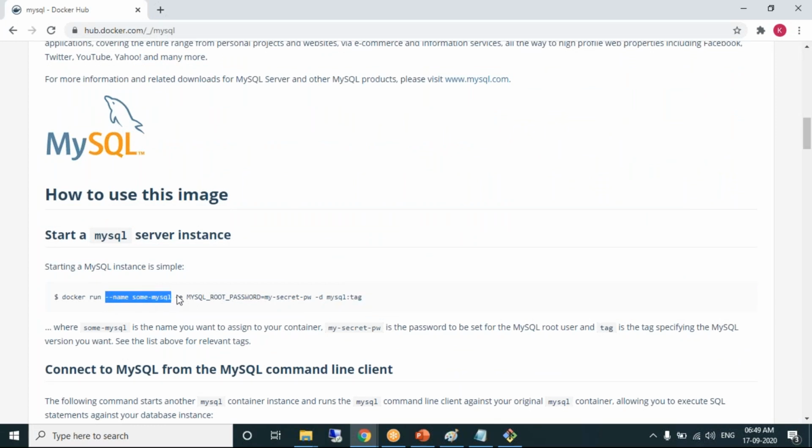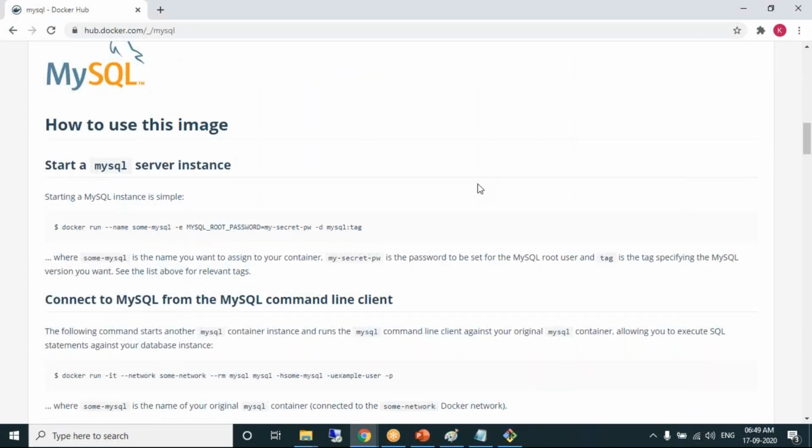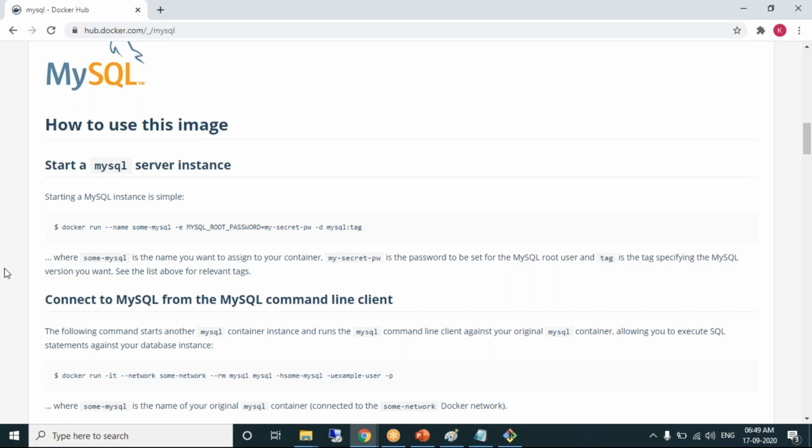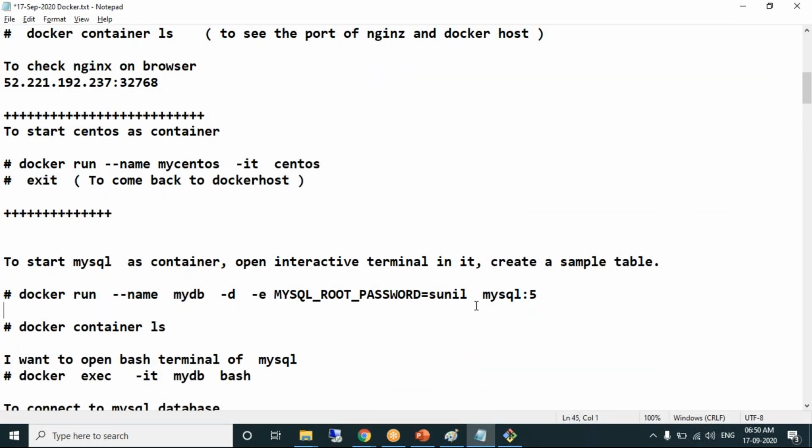Hyphen name option we have used. Hyphen e for environment variable. What's the name of the environment variable? MySQL root password. Provide any value whatever you want. They are explaining that some-mysql is the name which you want to assign. My-secret-pw is the password for the MySQL root user. You can see the tag is used for specifying the MySQL version you want. Clear documentation. Is this clear?